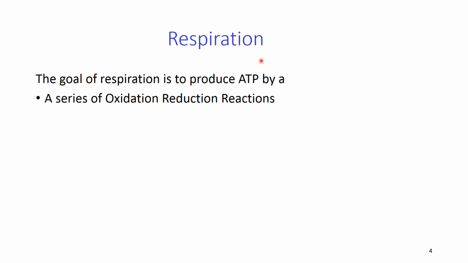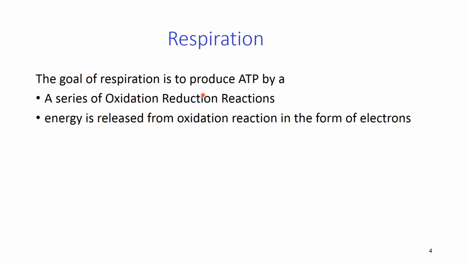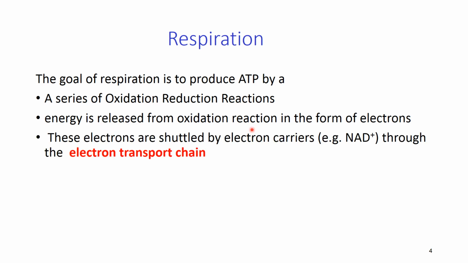This goal is achieved through a series of oxidation reduction reactions, in which energy is released from oxidation reduction reactions in the form of electrons. These electrons are then shuttled by electron carriers through an electron transport chain.